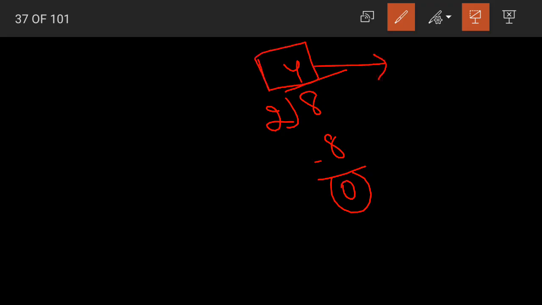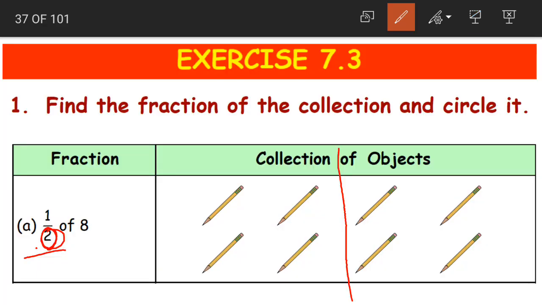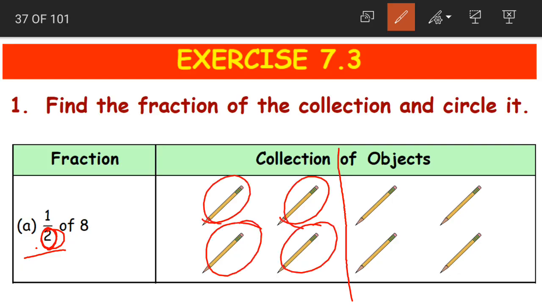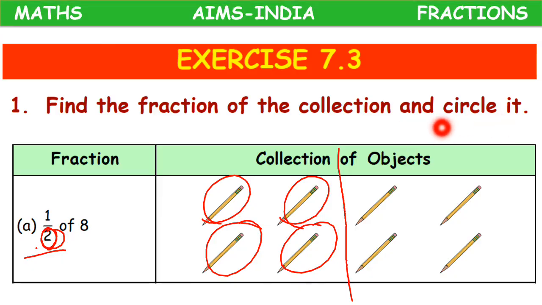Yes, see, 8 divided by 2. 2 fours are 8. When we subtract, 0 will be the remainder. So in each group there will be how many pencils, children? 4 pencils. So half of 8 is equal to 4. We need to encircle how many? 1, 2, 3, 4 objects. Okay. They have asked us to encircle it, so that is why we are rounding them off. Half of 8 becomes 4 here.